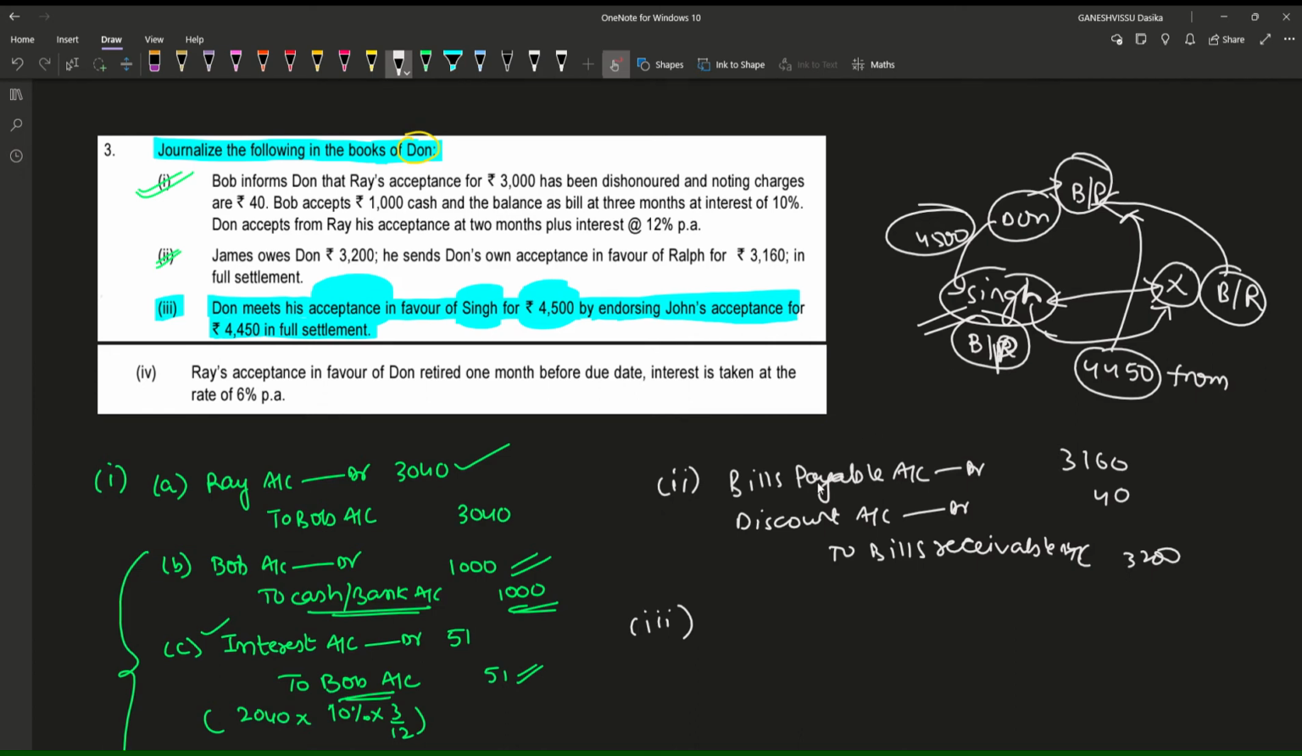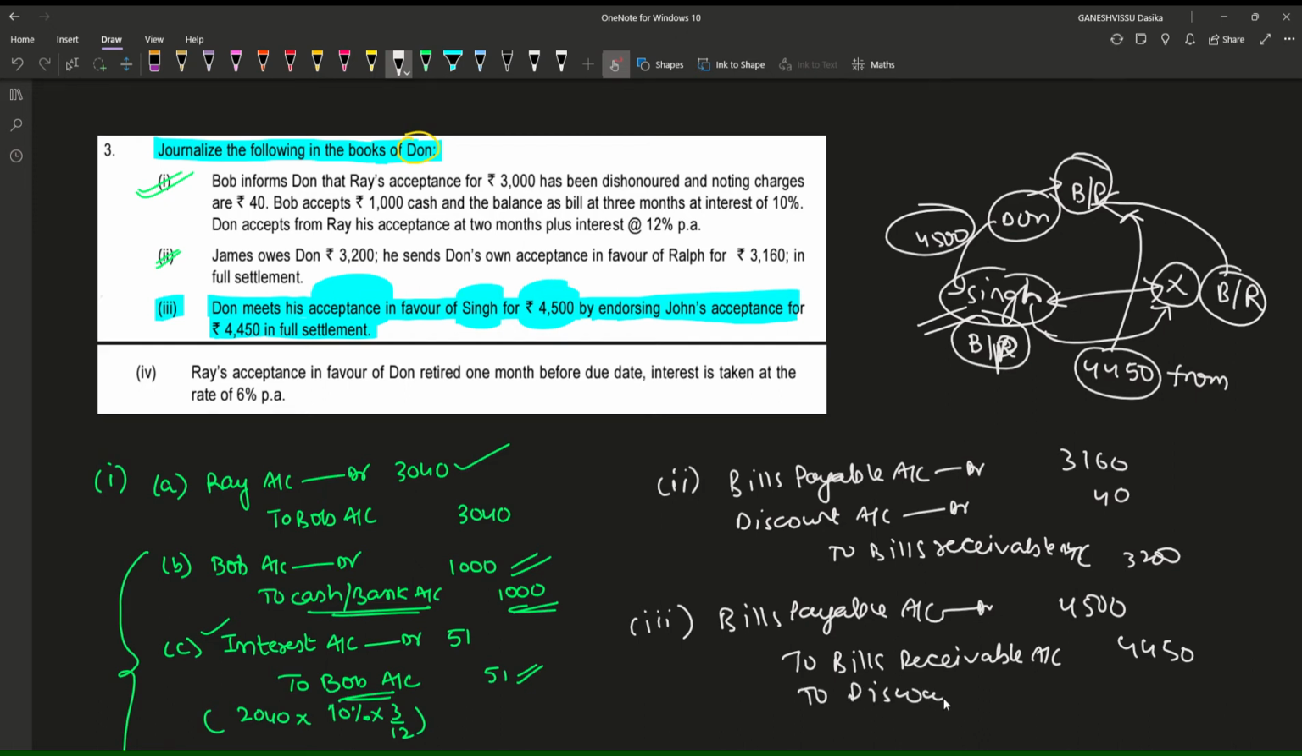We can complete this problem within 5 minutes. So again, the entry: bills payable account debit, to bills receivable account. This is 4,500 and this is 4,450, to discount received account. Now comes the last case.